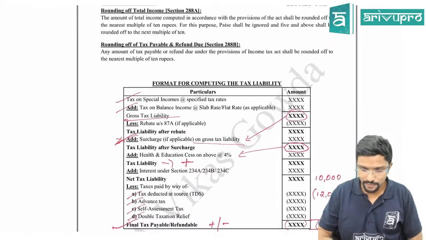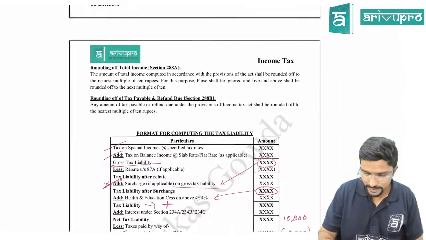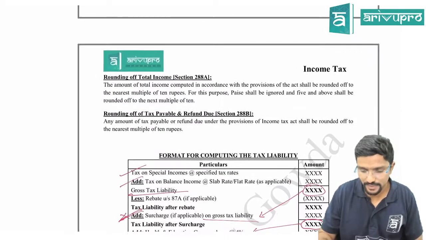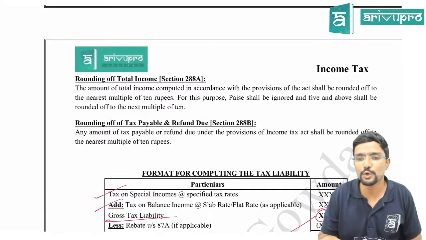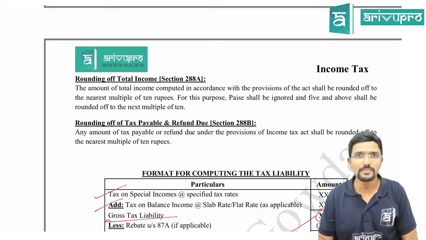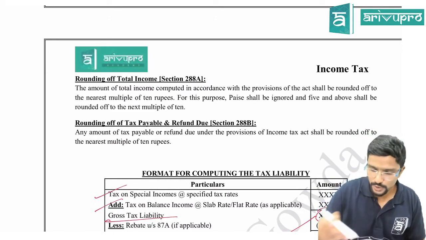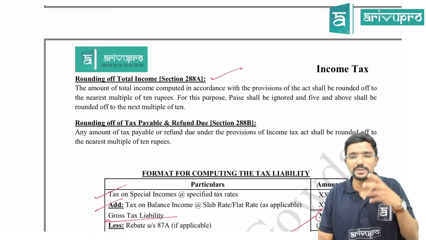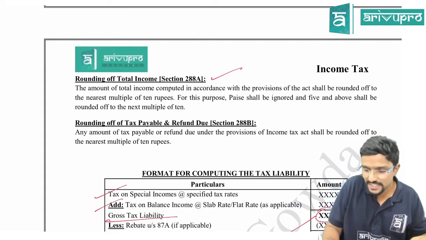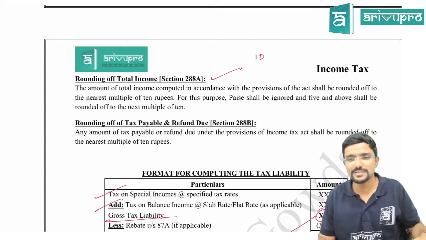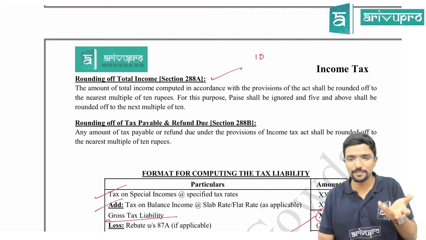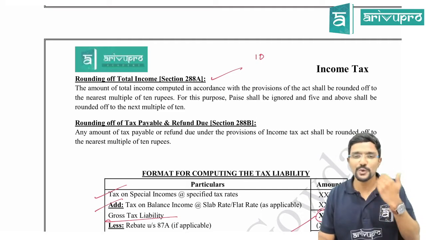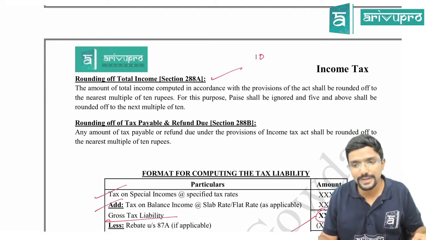Before I go to the problem, two small topics are there, which are section 288A and 288B, which we will discuss. See guys, what section 288A will tell is, your total income should always be rounded off to the nearest 10 rupees. Because if you are having your total income in decimal paisa, we have to round it off to the nearest 10 rupees.